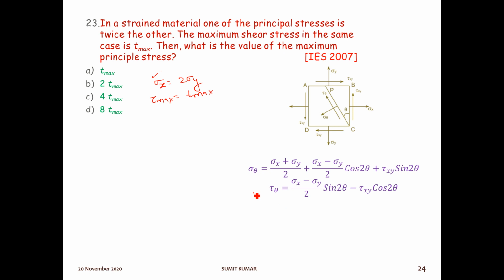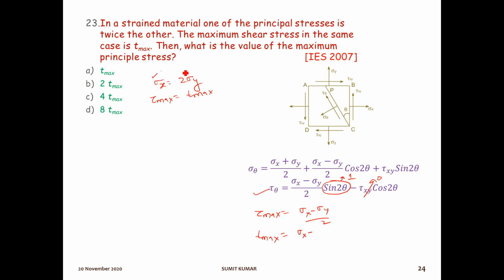Here if we use this formula, the shear stress is not given, so we will just take it as 0. So what is the maximum shear stress? Tau max is equal to, for maximum shear stress, sin 2 theta is 1, theta is 45 degrees, so sigma x minus sigma y by 2. Tau max is given as T max.